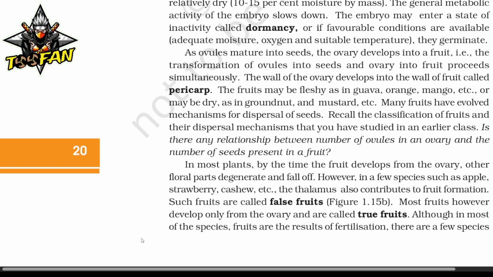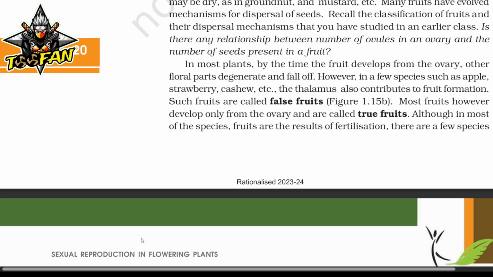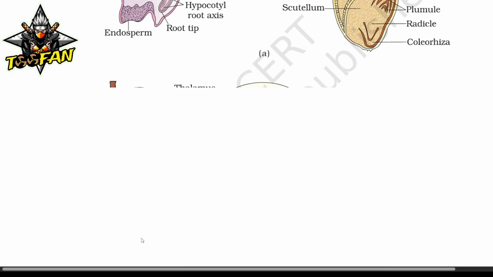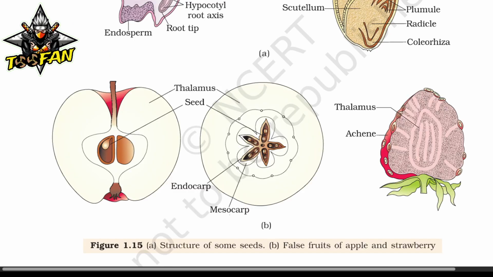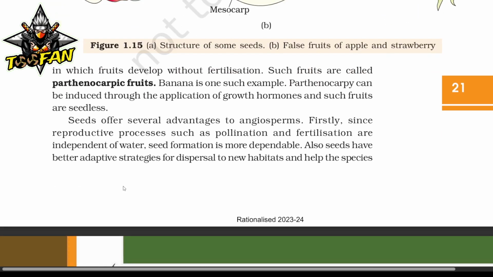Although in most species fruits are the result of fertilization, there are a few species in which fruit develops without fertilization. Such fruits are called parthenocarpic fruits. Banana is one such example. Parthenocarpy can be induced through the application of growth hormones, and such fruits are seedless.